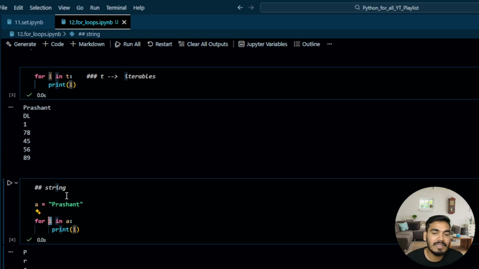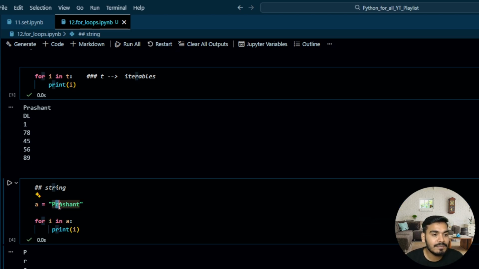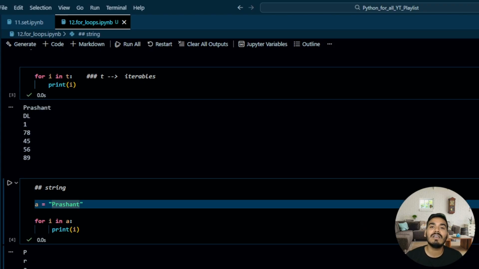Then in the next iteration, it is going to take the R and print that. The next iteration is going to take A and so on till T, and is going to give each and every character from the given string separately.